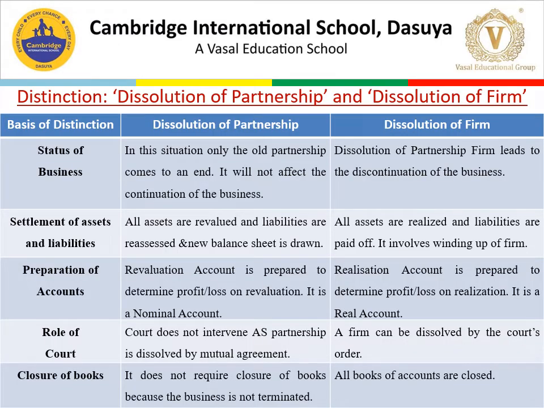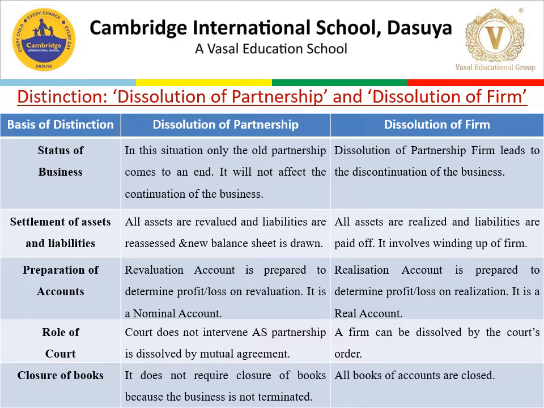Now, what is the difference between dissolution of partnership and dissolution of firm? The first basis of distinction is status of business. In dissolution of partnership, only the old partnership comes to an end. It will not affect the continuation of the business. But in case of dissolution of firm, the firm leads to the discontinuation of business.